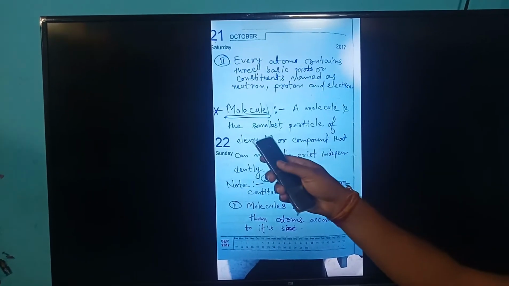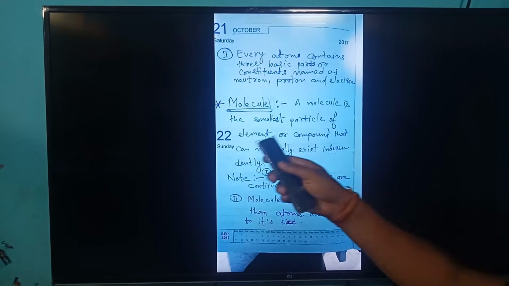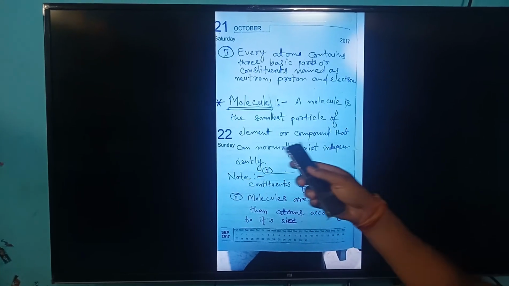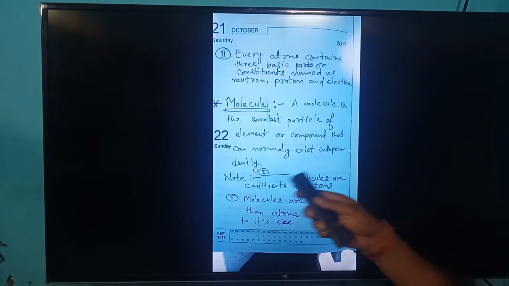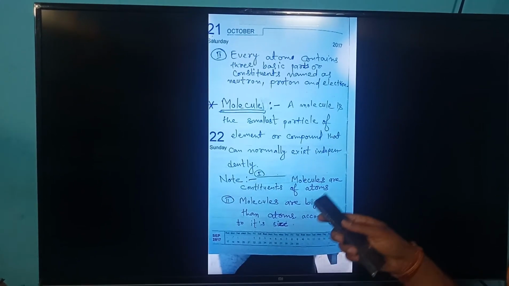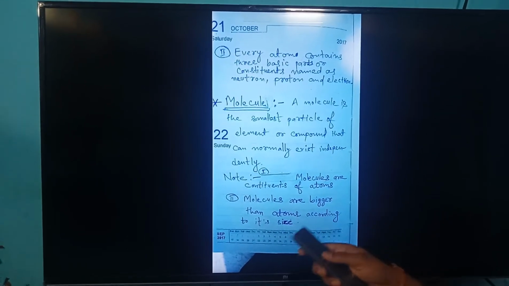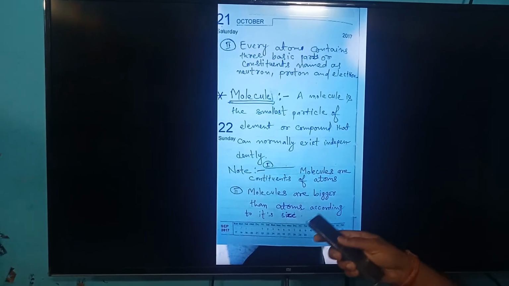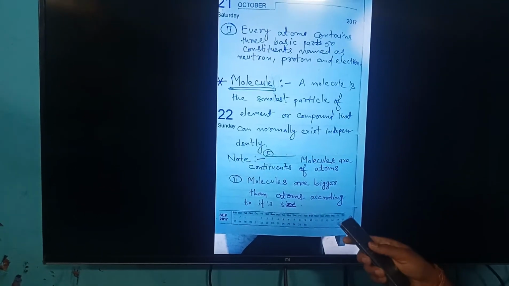We are going to discuss molecules now. A molecule is the smallest particle of an element or compound that can normally exist independently. Note number 1. Molecules are constituted of atoms. Note number 2. Molecules are bigger than atoms according to size.